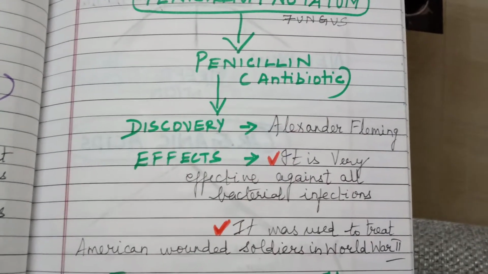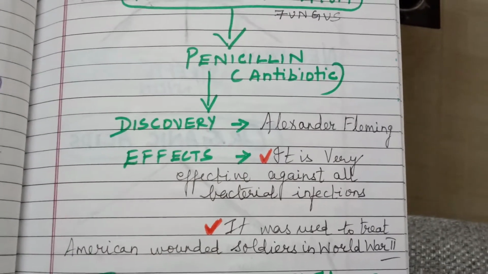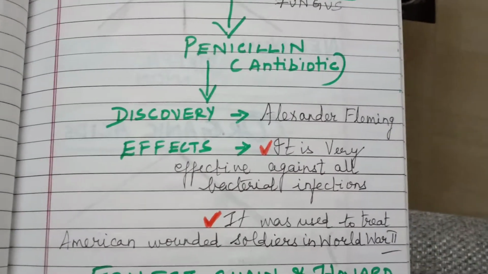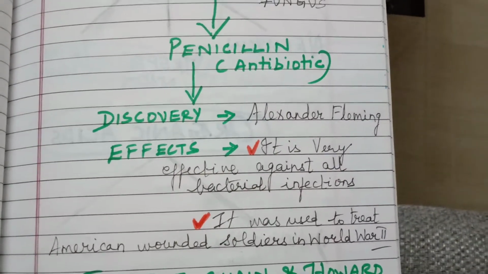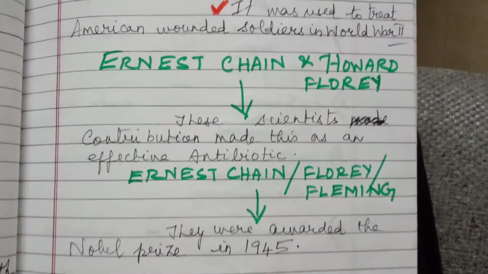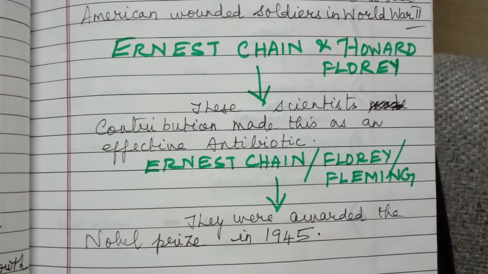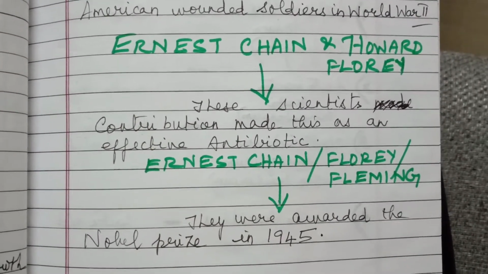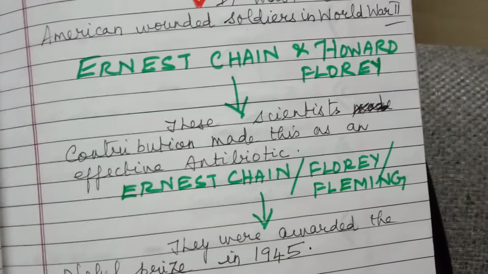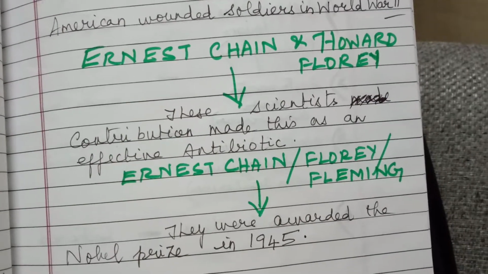But its full potential as an effective antibiotic was established by Ernest Chain and Howard Florey, and it was very effective against all bacterial infections. It was used to treat wounded American soldiers during World War II. Later on, all three scientists were awarded the Nobel Prize in 1945. After penicillin, many other antibiotics were produced by some bacteria. They are also very effective against certain diseases.